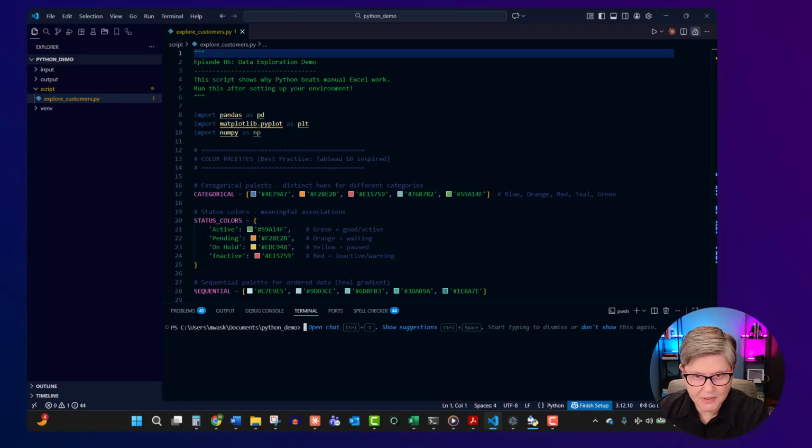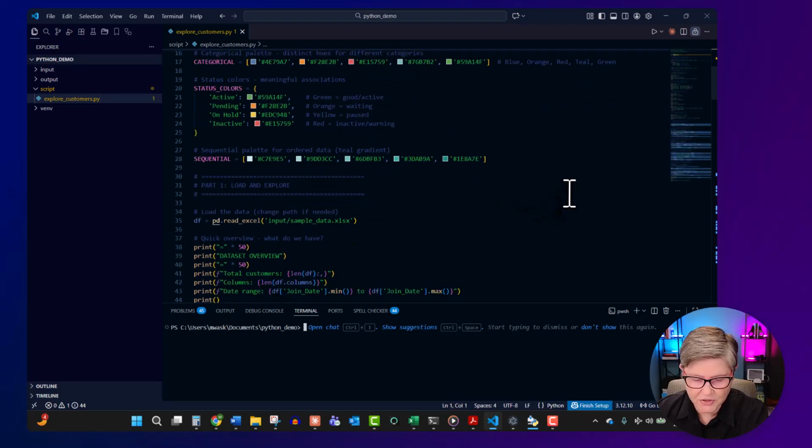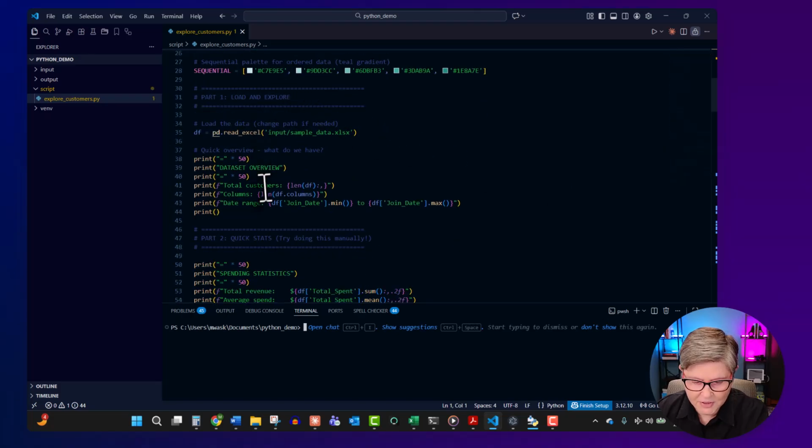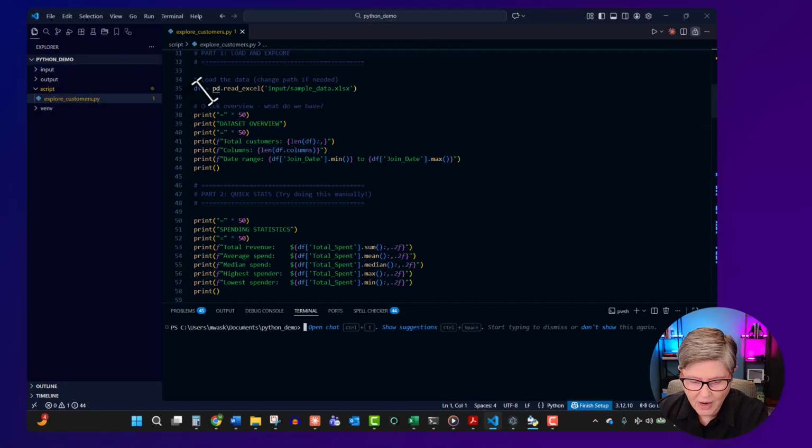Let's look at the script. You don't have to memorize anything. You just have to see the power of Python and how quickly Python will generate the results for us. So in this first part, we are importing the libraries that we just installed. Also, we did set up the colors for the charts. This part will load Excel. So Python will go to the input folder, grab the data here, and start working with it.